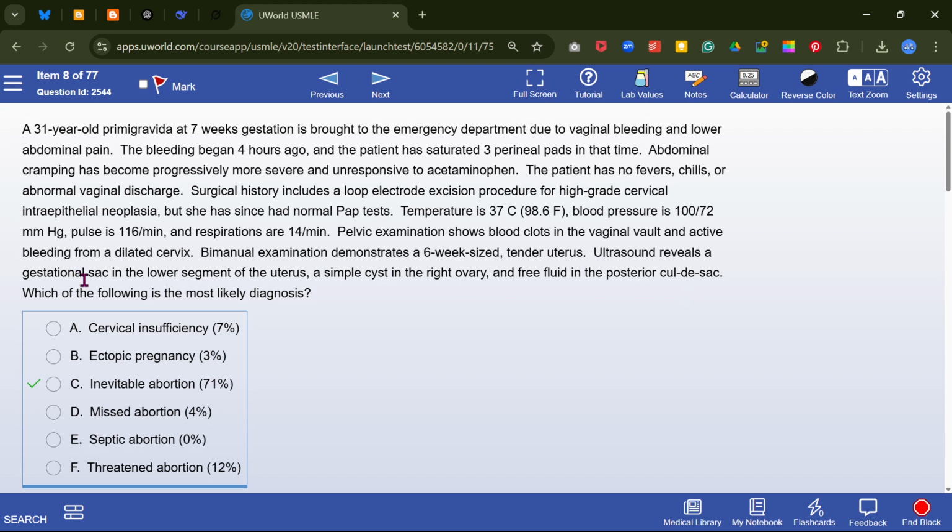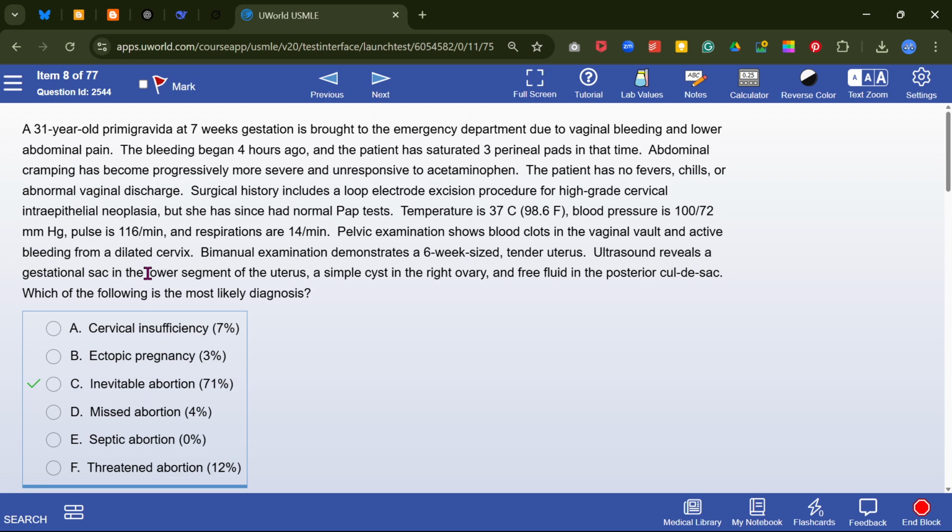Ultrasound shows a gestational sac in the lower uterine segment and a simple cyst. So gestational sac is present. What about the cervix? Dilated cervix. So there is vaginal bleeding.